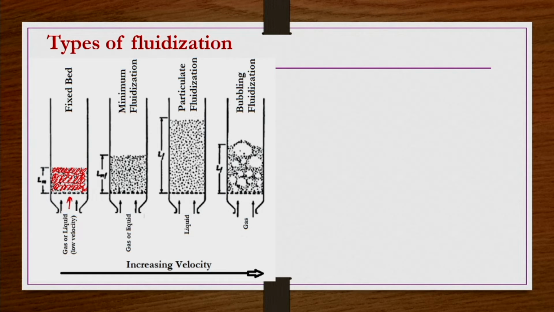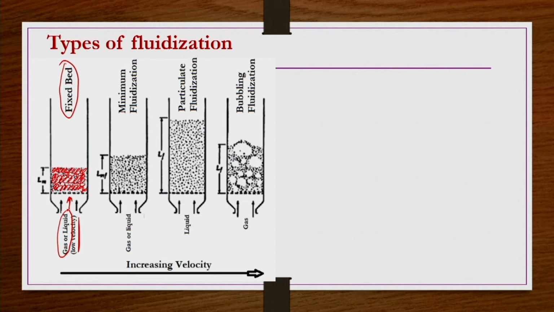But if the velocity of the fluidizing medium is low, whether it is gas or liquid, that is not going to affect the packing structure of the bed. If the velocity is so low that the packing structure of the bed is not disturbed by the upcoming fluidizing medium, then we can say such situations are fixed bed conditions.